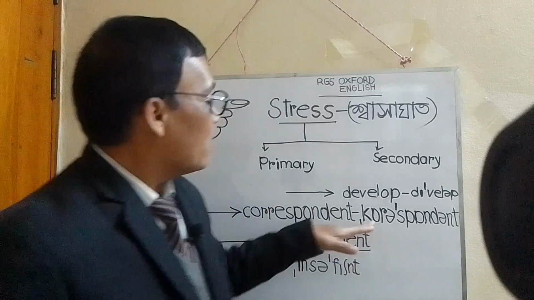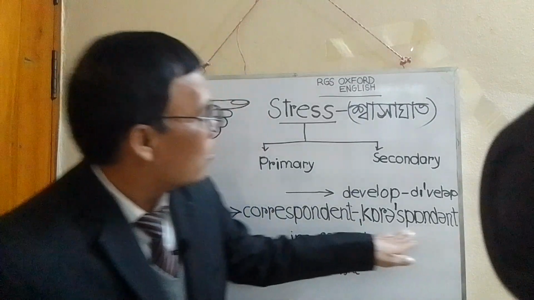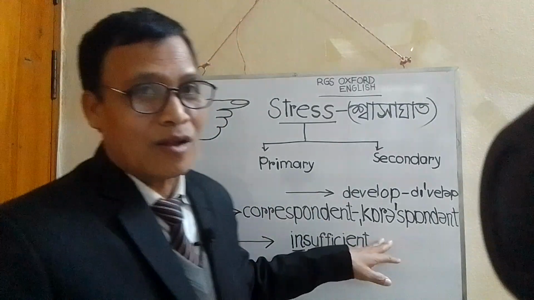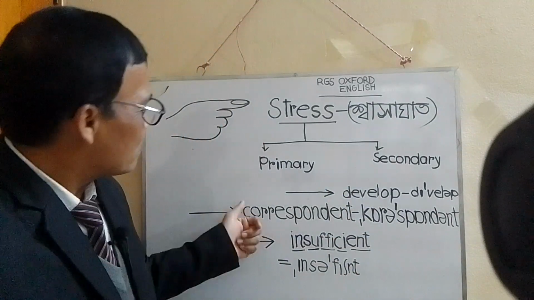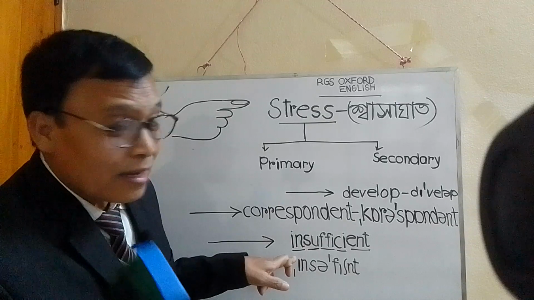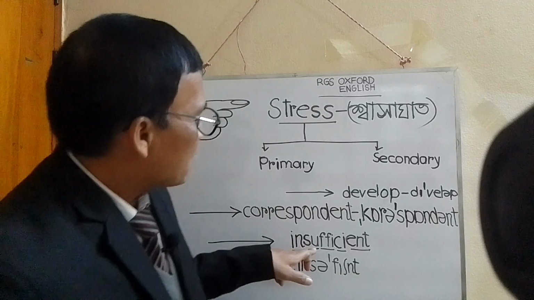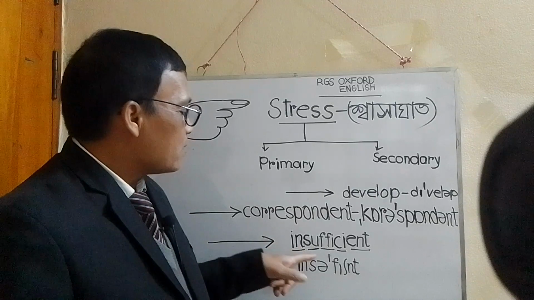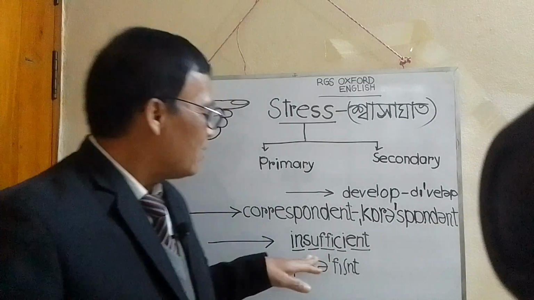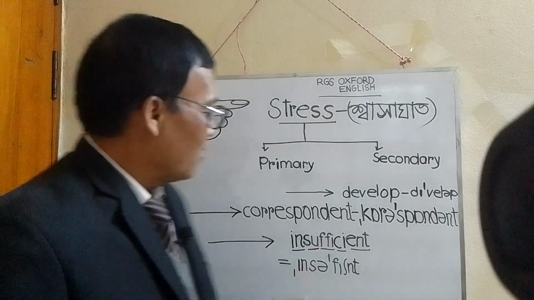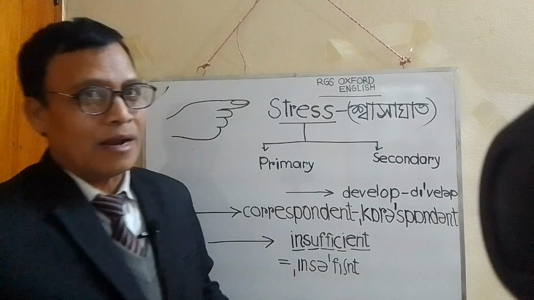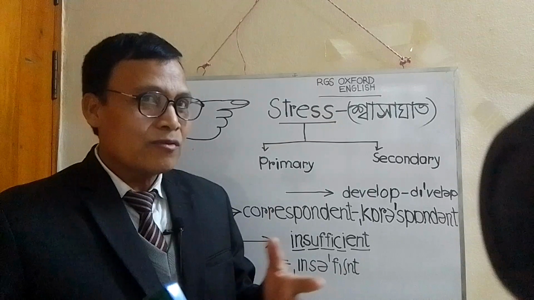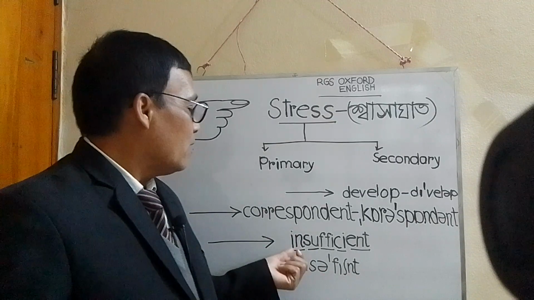So here we will pronounce the word correspondent, like this. Now you see the next word, insufficient. According to syllable, if we try our level best to pronounce the word, we will pronounce insufficient.